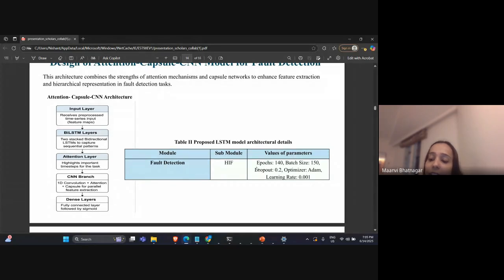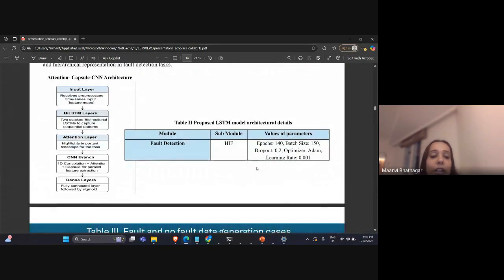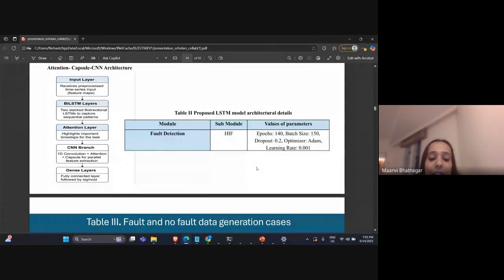And then the learning rate is chosen as 0.001 because we don't want the model to learn very fast, so that it captures even small features of the signal. In short, the learning rate decides how fast or how big the steps are going to be in the model, like at what speed the model is going to run to learn. So these are the parameters in detail that have been used for the deep learning architecture.